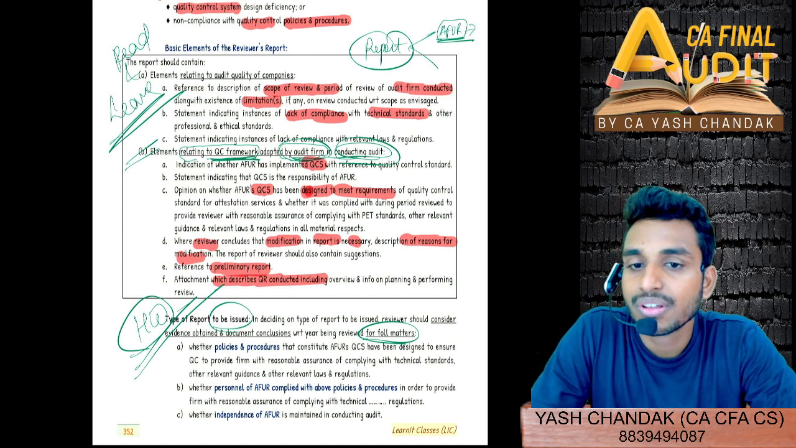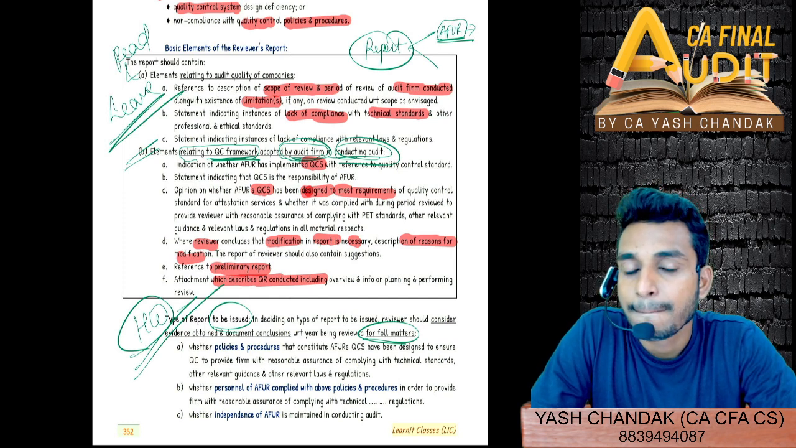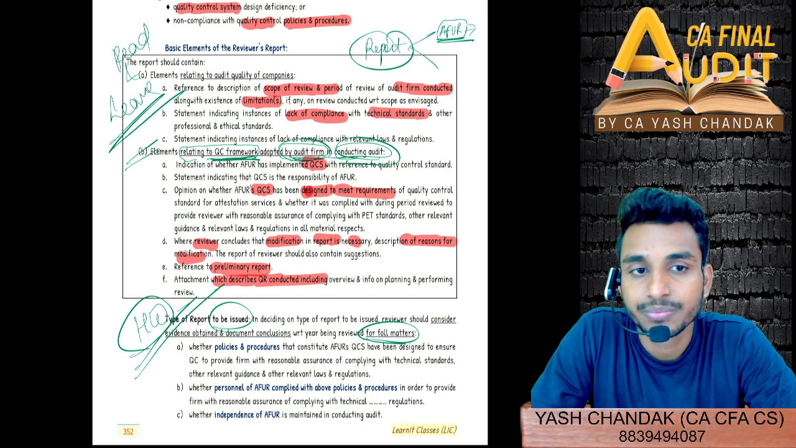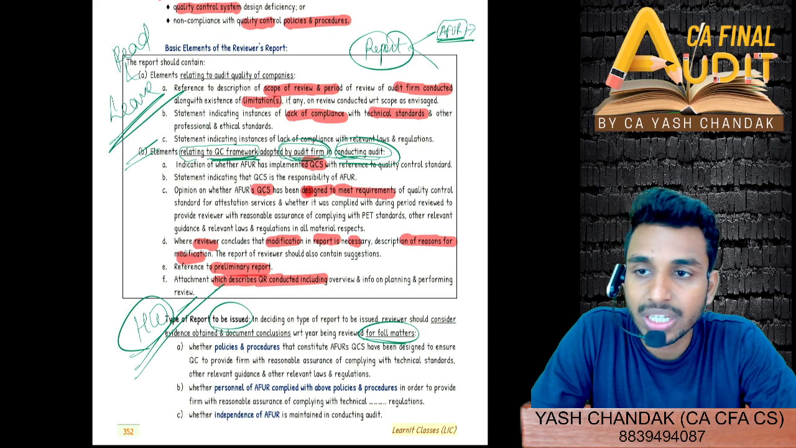So those who have not given, Sagar, Nupur, Pooja, Arnab, whoever has not given, give it by today. Then I'll be discussing it tomorrow, and then we'll also revise the quality review. Okay? So do revise the quality review chapter once.